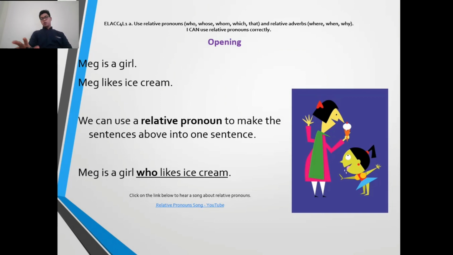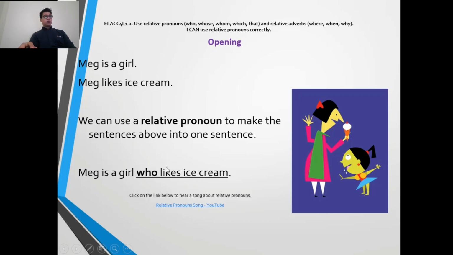Okay, by watching the video, I hope you get a little bit of understanding about the relative pronouns that we will learn today. As the opening, we see there are two sentences here. Mega is a girl. Mega likes ice cream. We can use a relative pronoun to make the sentences above into one sentence. As we know, this is two sentences. Using the relative pronoun, we can combine them to be one sentence. How can that be?